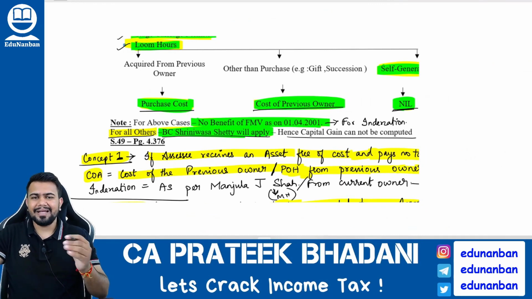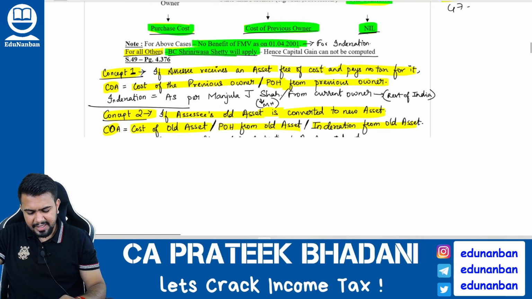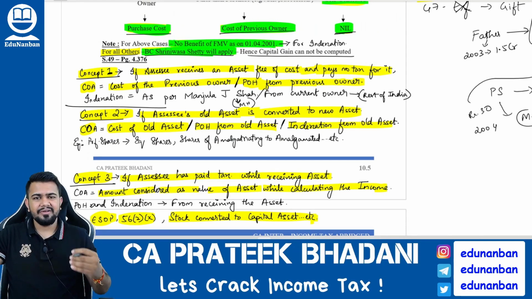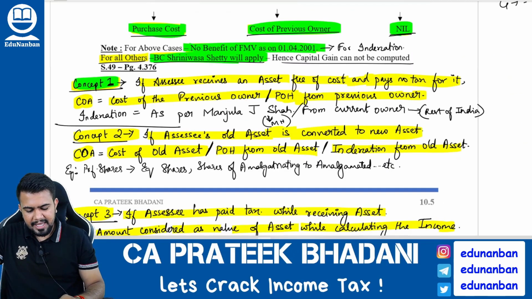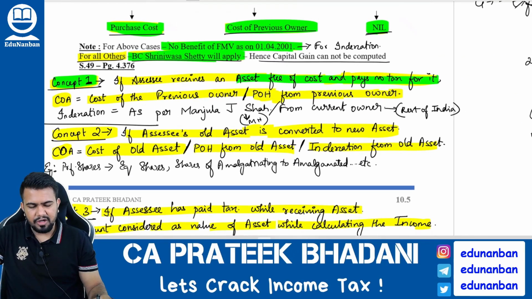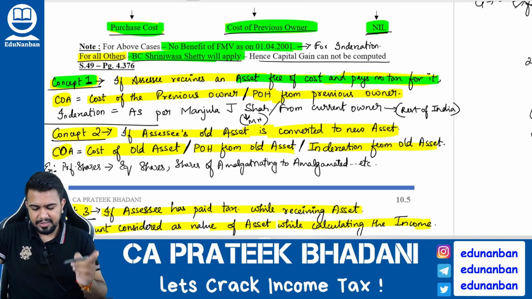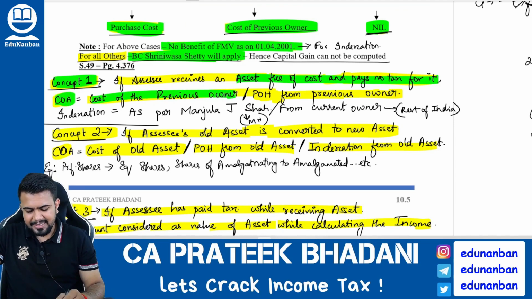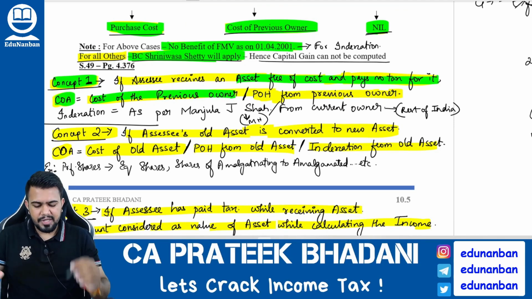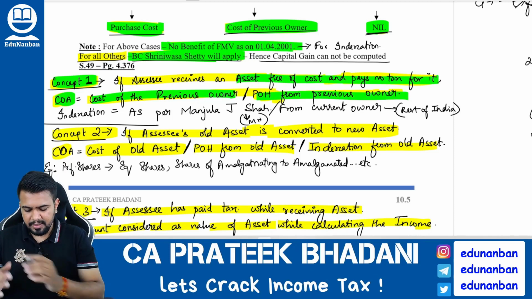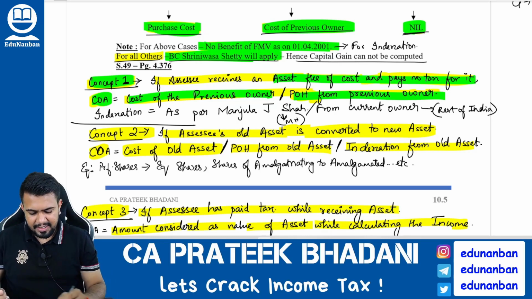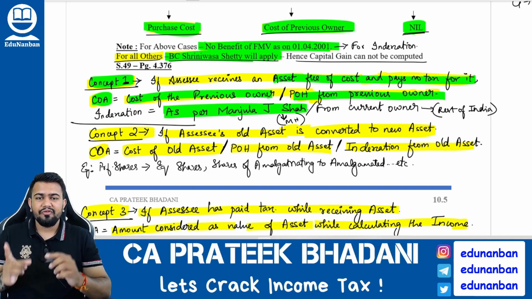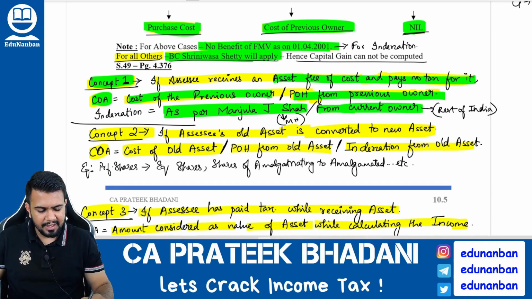Now let's talk about the other capital assets. For the different points that I am going to discuss, I want you to know the concept. Concept number 1 is that if the assessee receives any asset free of cost and does not pay any tax for it, then the cost of acquisition can be taken as the cost of the previous owner. Period of holding is also taken from the previous owner. But for indexation, there are two methods. Take it from the previous owner as per the Manjula J. Shah case, or if you are following the Income Tax Act, you have to take it from the current owner.